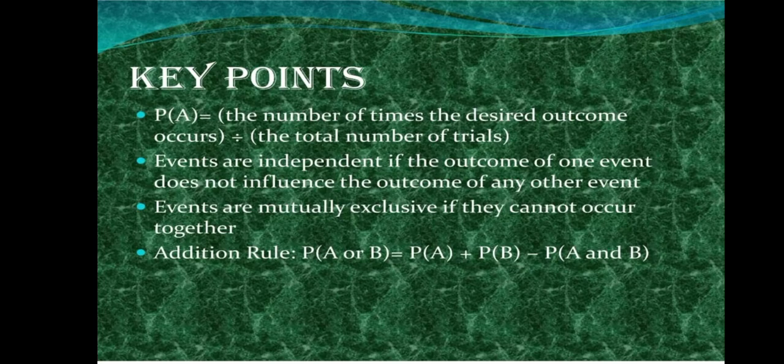I have there addition, and there is an important rule, the addition rule. If you want to get the probability of A or B events, then we have to add the probability of A plus the probability of B and minus the probability of A and B.